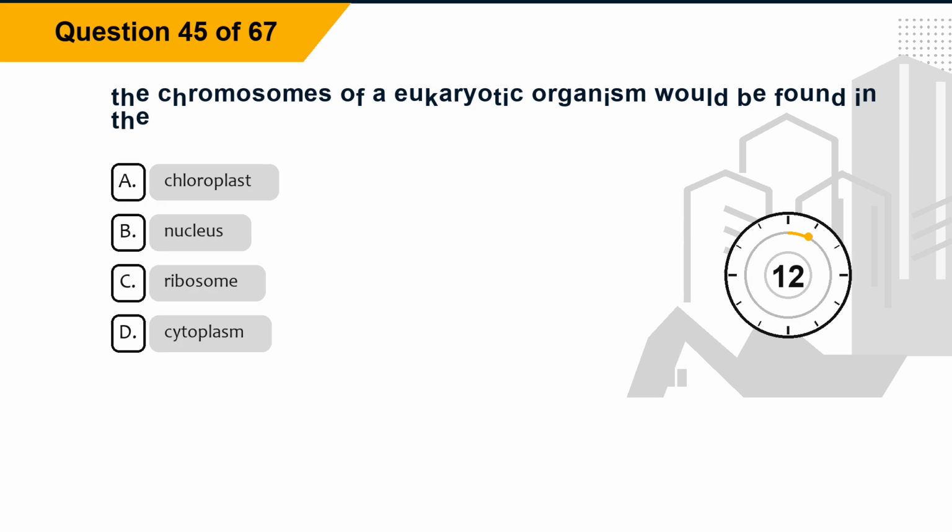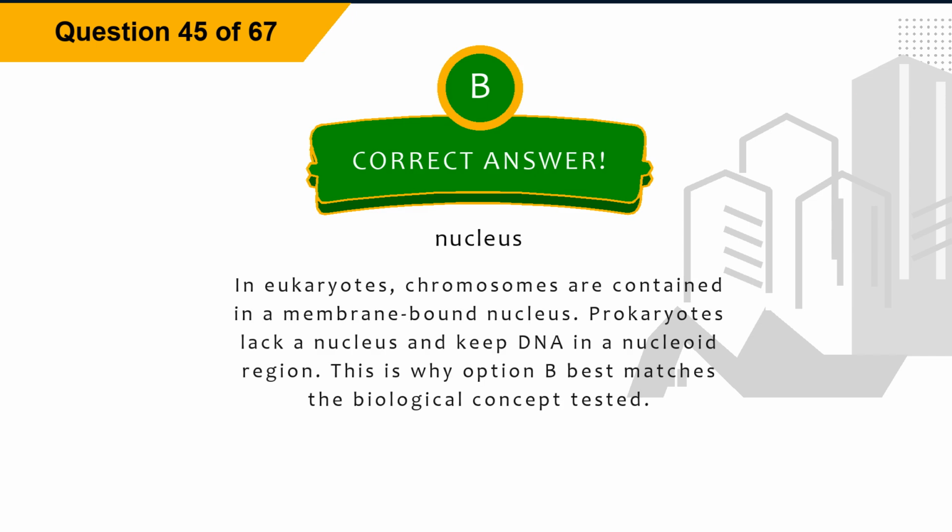Question 45. The chromosomes of a eukaryotic organism would be found in the: Option A. Chloroplast. Option B. Nucleus. Option C. Ribosome. Option D. Cytoplasm. The correct answer is option B. Nucleus. Explanation. In eukaryotes, chromosomes are contained in a membrane-bound nucleus.